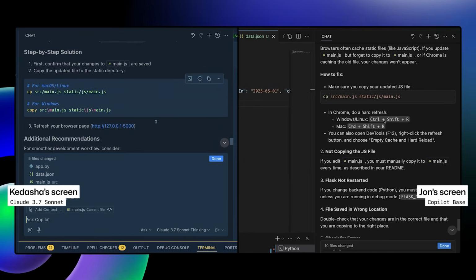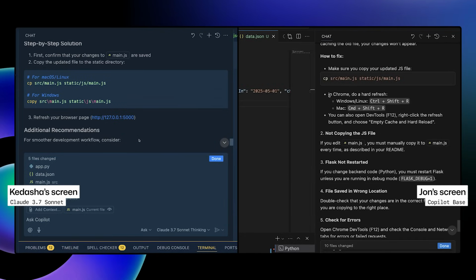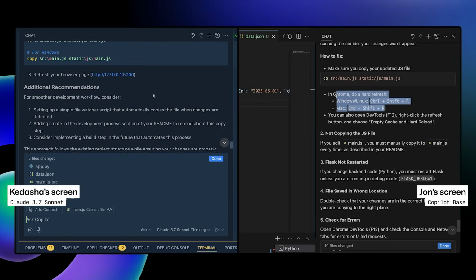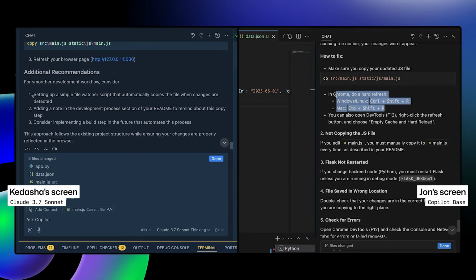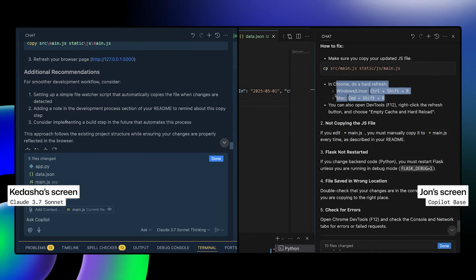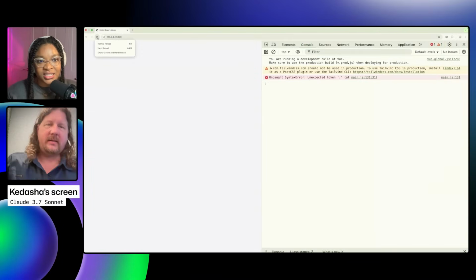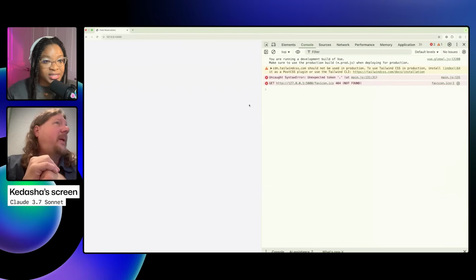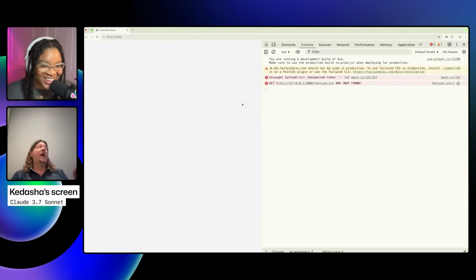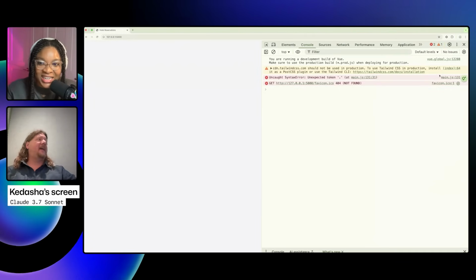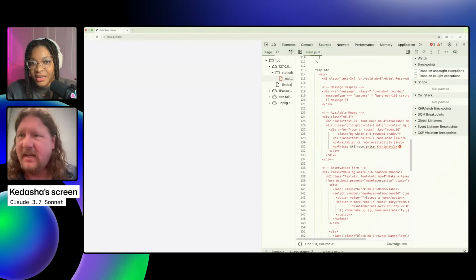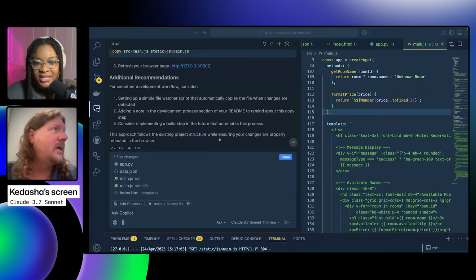Then it says refresh your browser, and in mine it gives me a hard refresh, command bar. Yours doesn't go into it. Mine gave me some suggestions like you can set up a file watcher. All right, so let's clear cache and see. But that was good. So 3.7 did not say clear cache. But maybe that earlier step is the right one then. Maybe the copying it into the static directory, maybe that's not actually happening. Maybe that's not a bad suggestion.